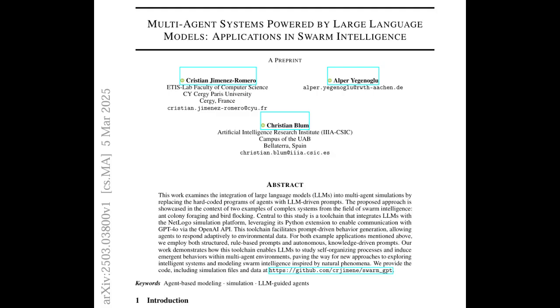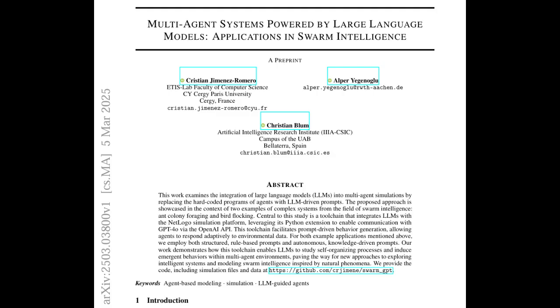flocking. In the next part, we'll see how the researchers tackled using an LLM to guide bird agents based on those classic flocking principles. Separation. Alignment. Cohesion. Exactly. Yeah, that hybrid colony idea is so cool. Mixing those rule-based agents with the flexibility of the LLM really makes you think. It really changes how we think about building these intelligent systems.